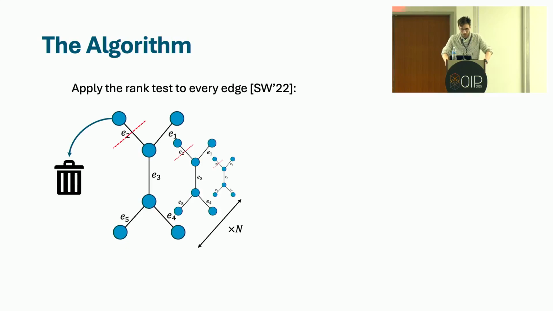Here, what you'll do is choose one edge in your graph and discard a subsystem corresponding to that edge from every copy of the state that you have. This results in a reduced density matrix on systems 1, 3, 4, and 5 in this case. And in fact, you get n copies of this reduced density matrix. And what you'll do is ask whether the rank of this reduced density matrix is at most r.